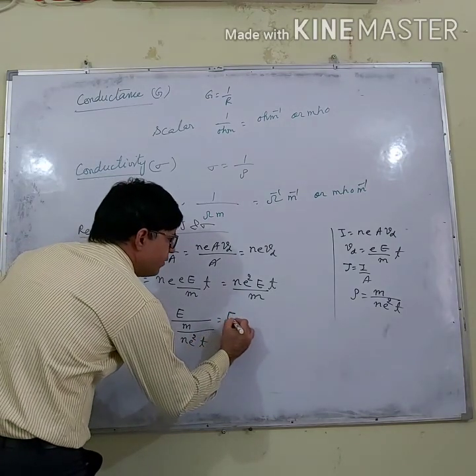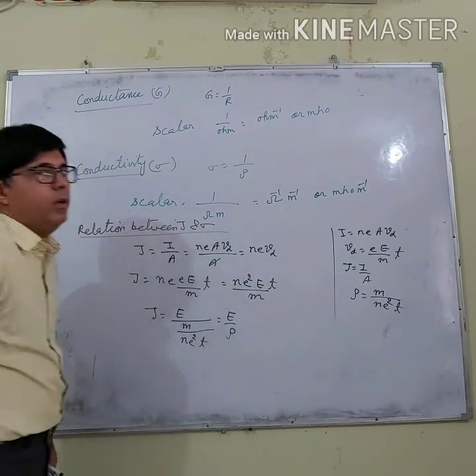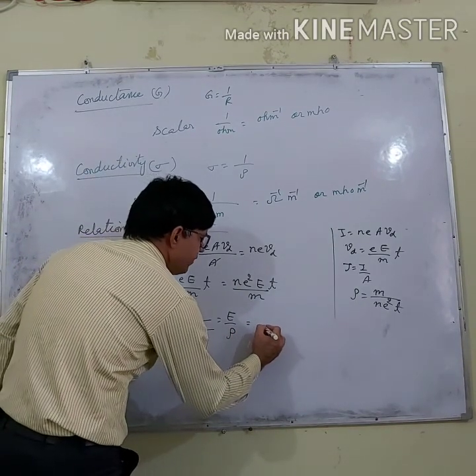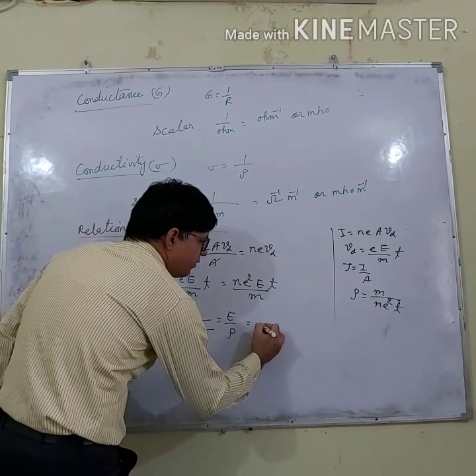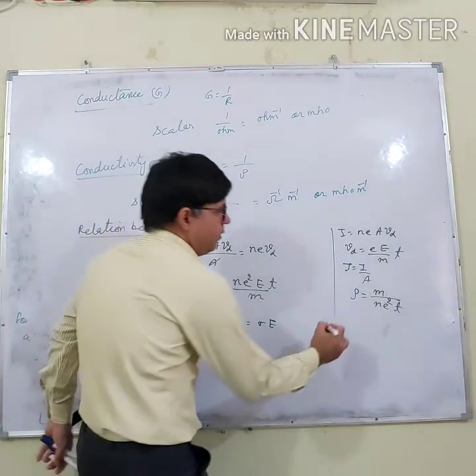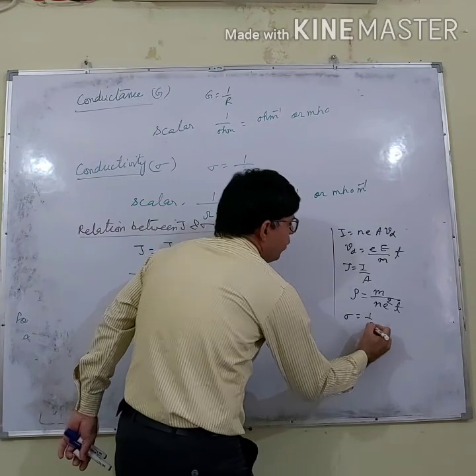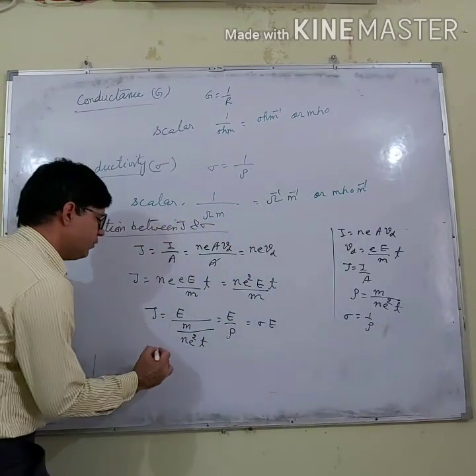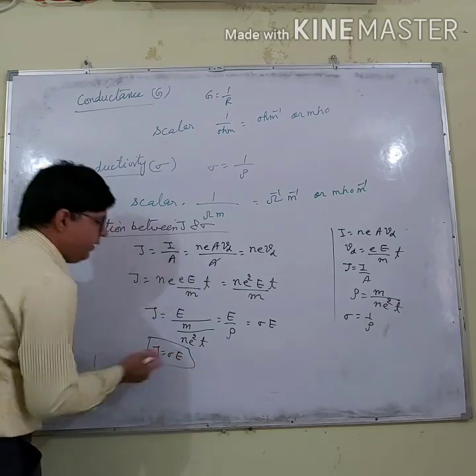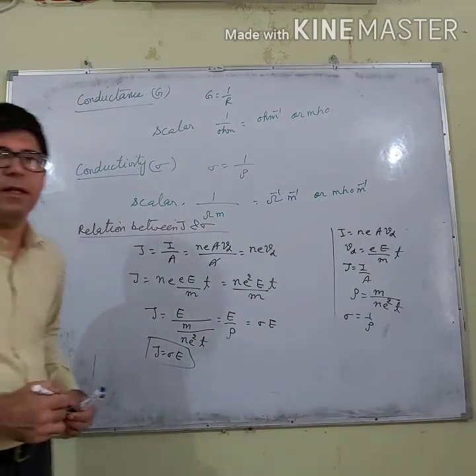This is rho, the resistivity, and the reciprocal of resistivity, 1 by rho, is sigma, so this is sigma, because sigma is equal to 1 by rho. So this is the relation between electric field, conductivity, and the current density, right?